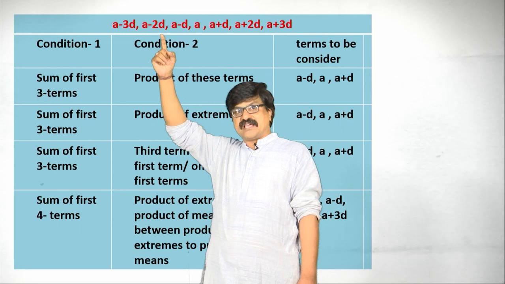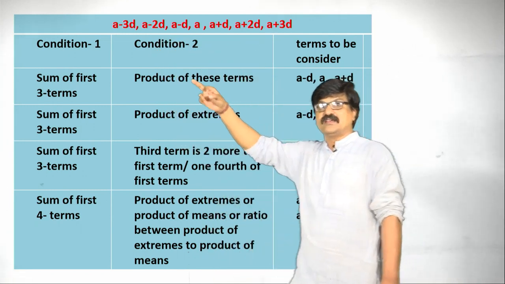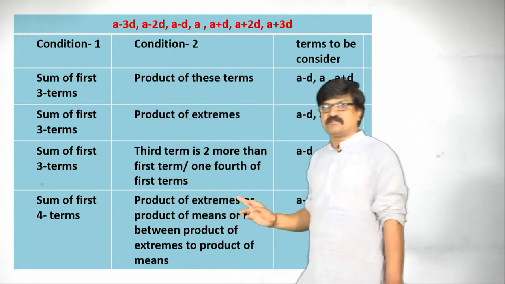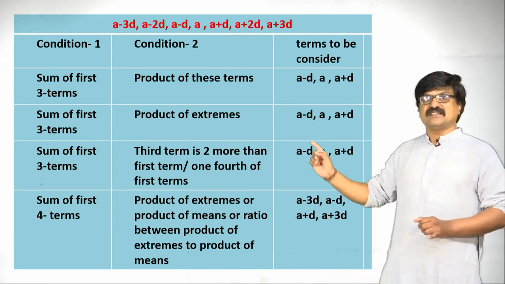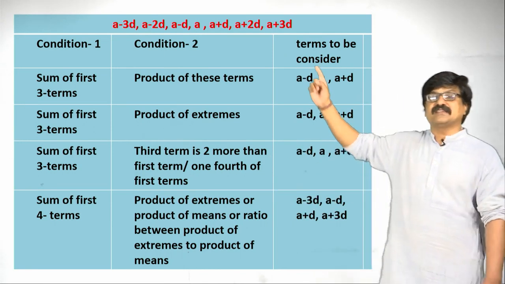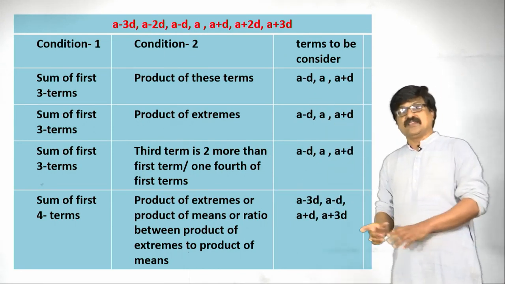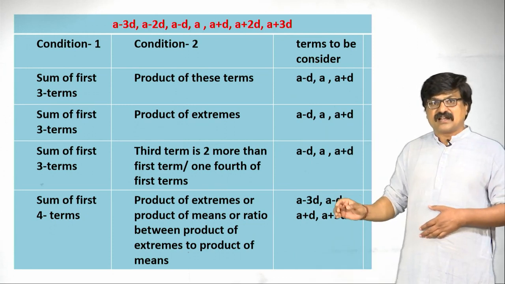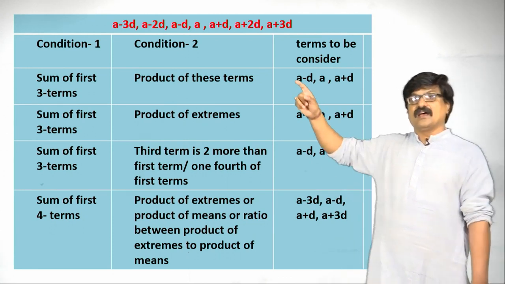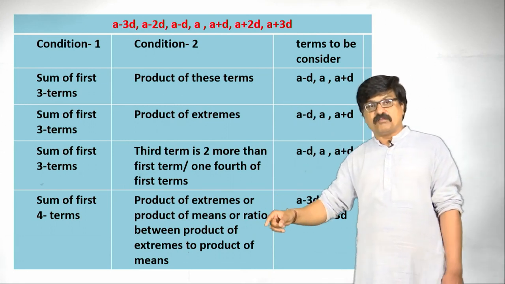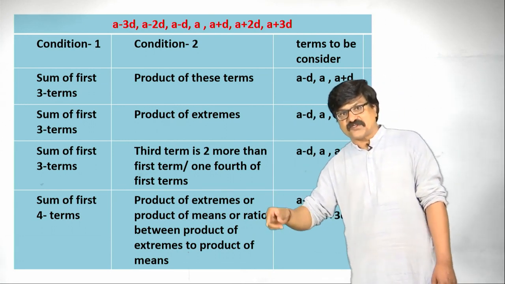Delete its next number, a minus 2d and a plus 2d. So, first term is a minus 3d, next one is a minus d, next is a plus d, next is a plus 3d. If we are considering these four terms as AP, the problem and solving process become very